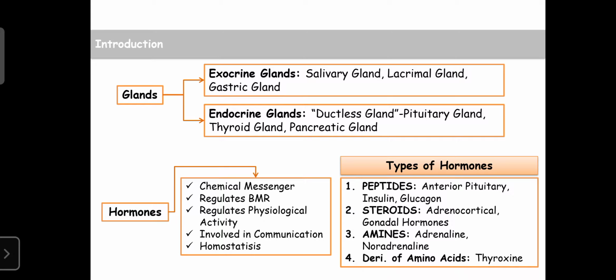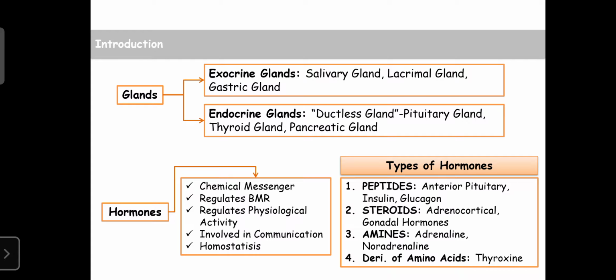Nowadays every person has one type of metabolic disorder. Some people have problems in digestion, some have gastric hyperacidity due to more secretion, some have problems in the kidney, brain or liver, or many other organs. These are all metabolic disorders.